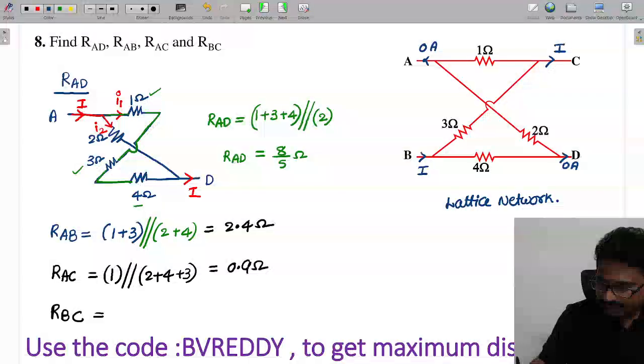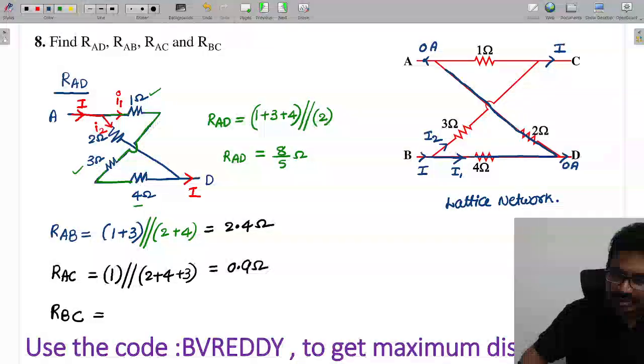Now the current will start here, some current will go in this branch, this current is I1 and this current is I2. So this I1 goes like this, after this like this, and after this like this.